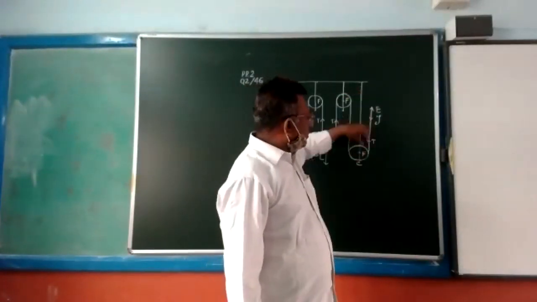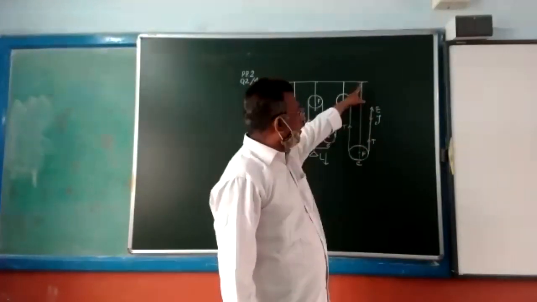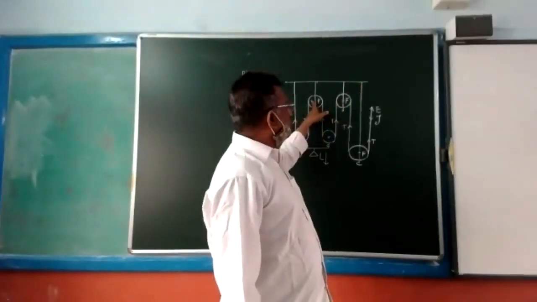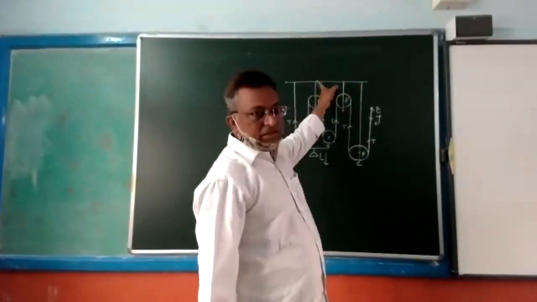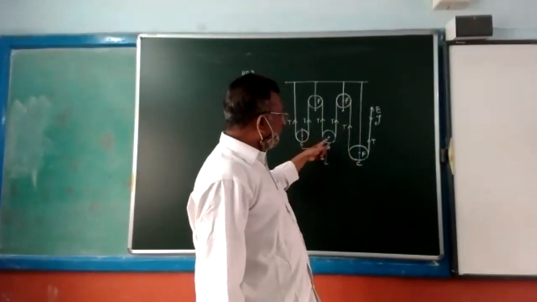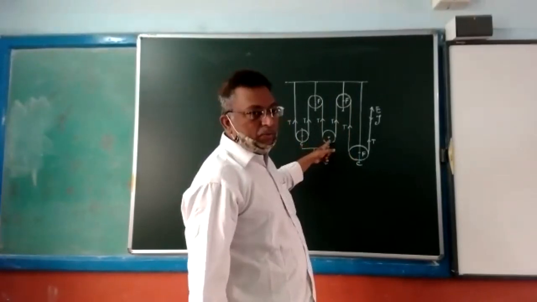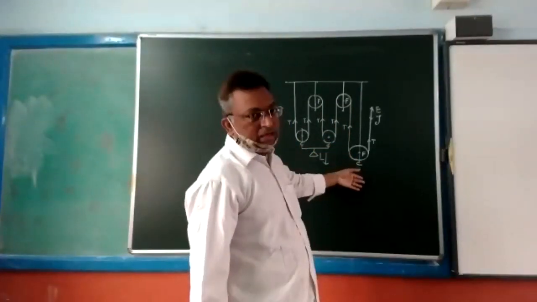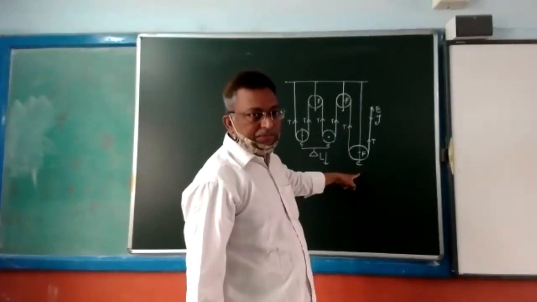This fixed pulley is tied from here, and these two also from here to the support. It does not mean that the position of these two mobile pulleys is lower, but it is the fixed pulley.